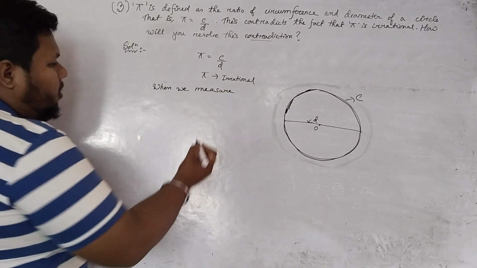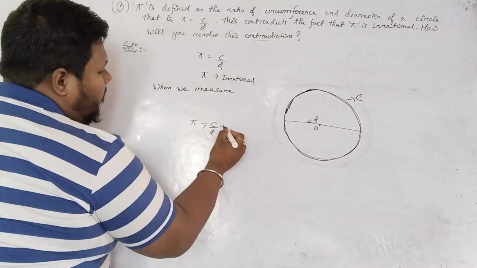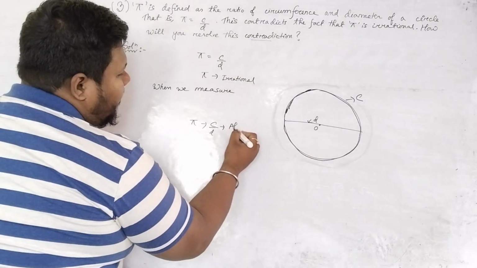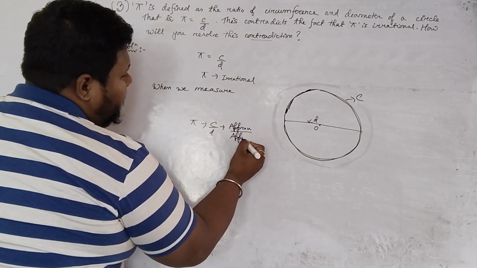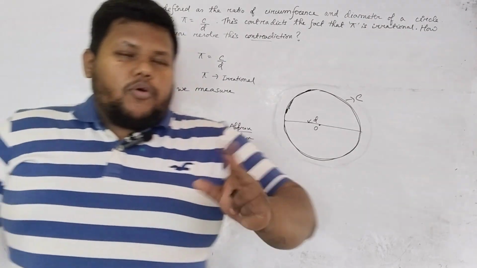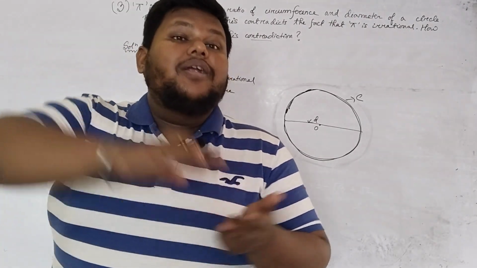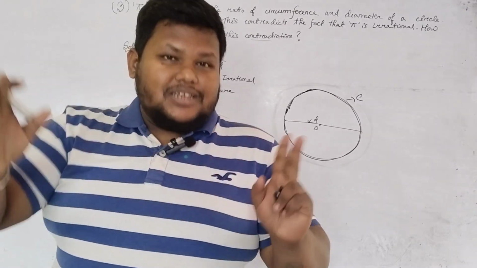One more thing, suppose we got that pi is C by D. Now for the measurement of C we also got an approximate value, and for D we also got an approximate value. Now what is the meaning of approximate value? Approximate means basically a non-terminating decimal. Am I right? It is a non-terminating decimal.